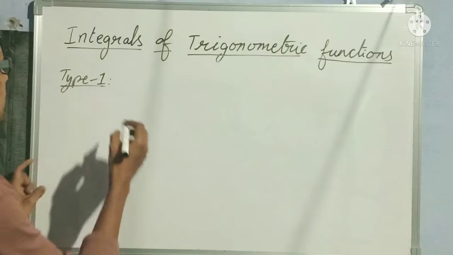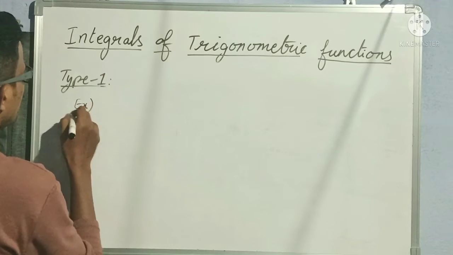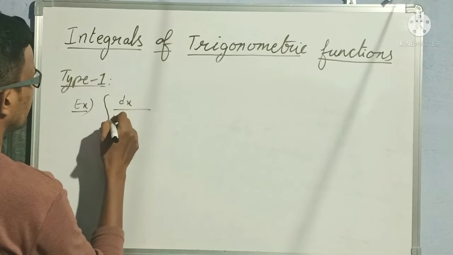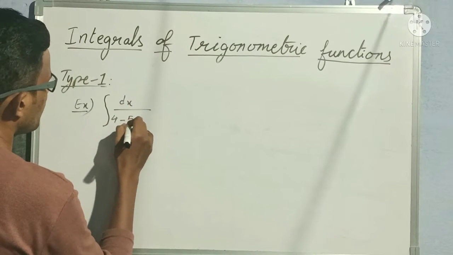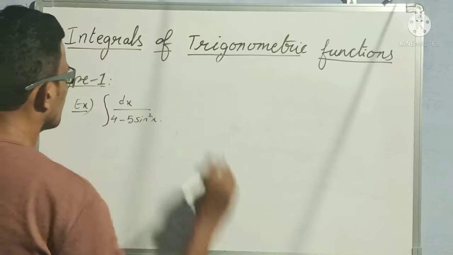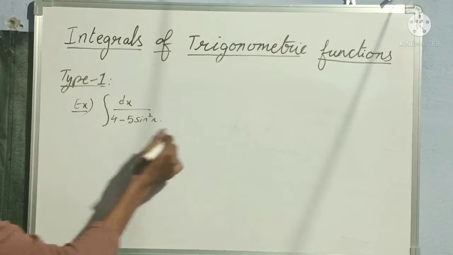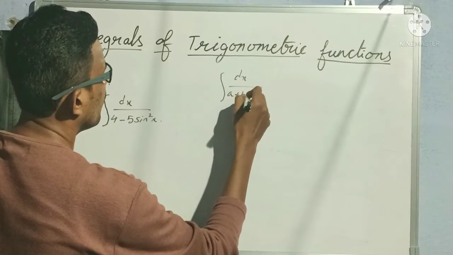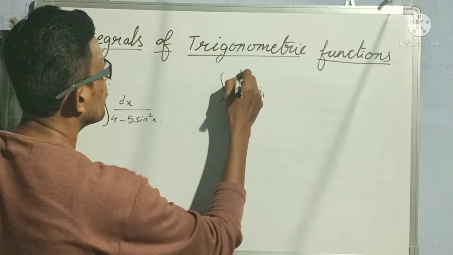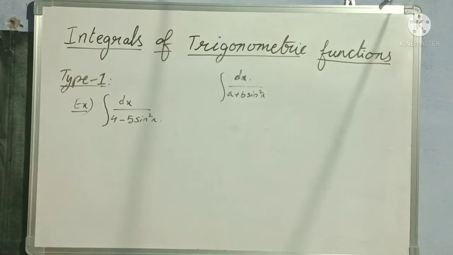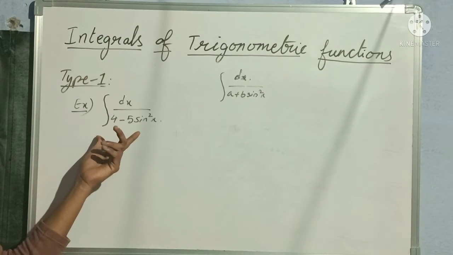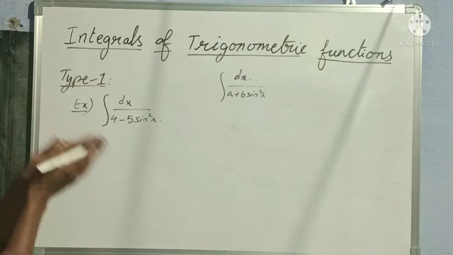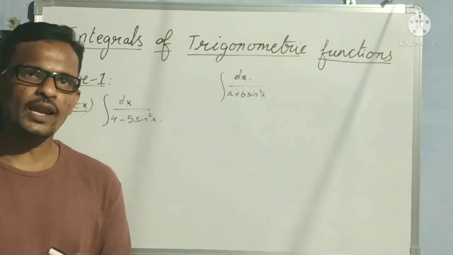In today's class, let us take this example: integral of dx by 4 minus 5 sin square x. This is of the form integral of dx by a plus b sin square x. As I said, when we see such questions, we multiply both numerator and denominator either by secant square x or by cosecant square x.